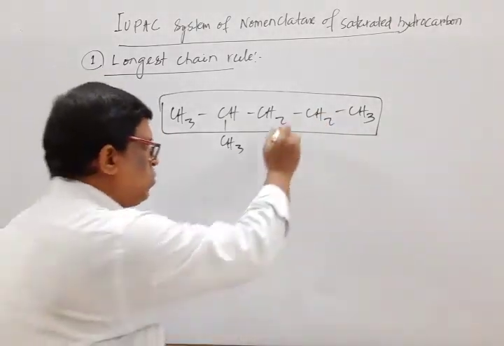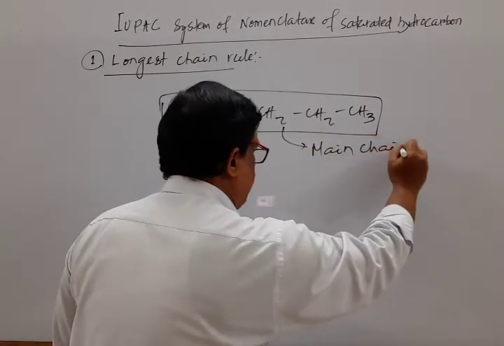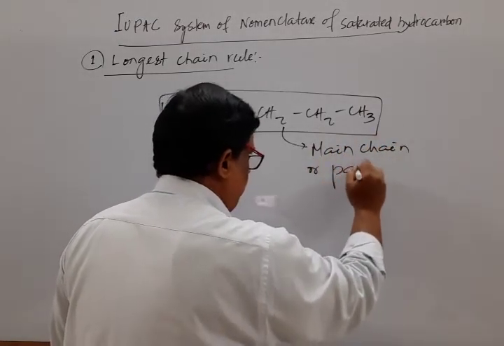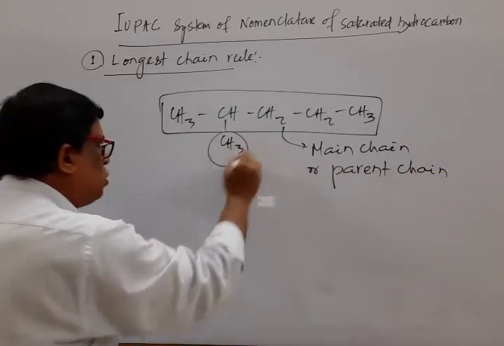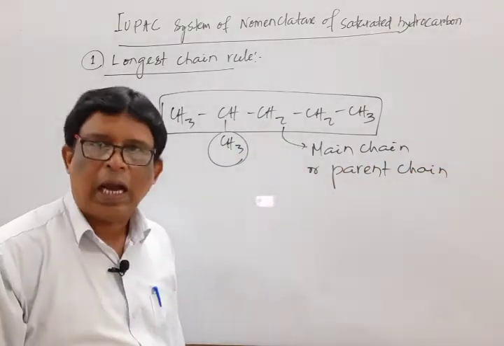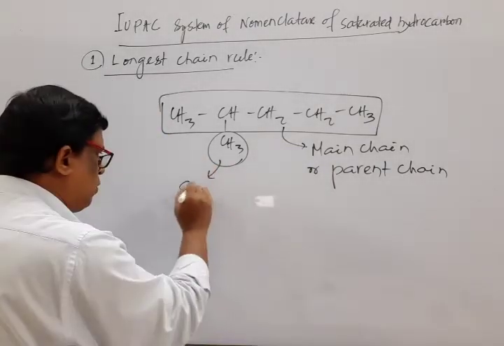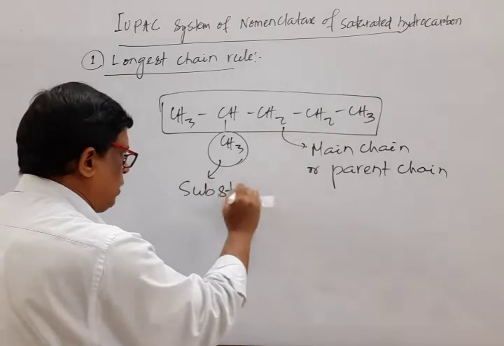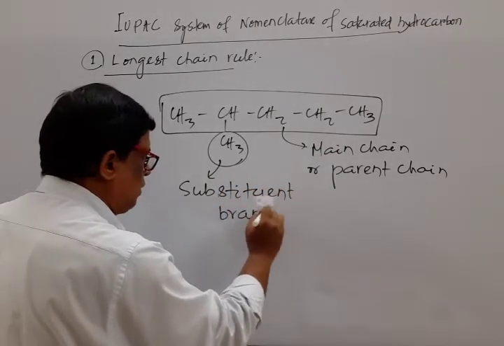If we select this one as the main chain or parent chain, then the alkyl group not included in the main chain is known as a substituent, or it is known as branching.